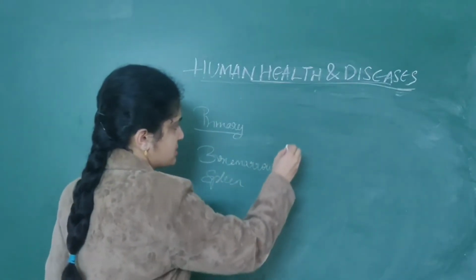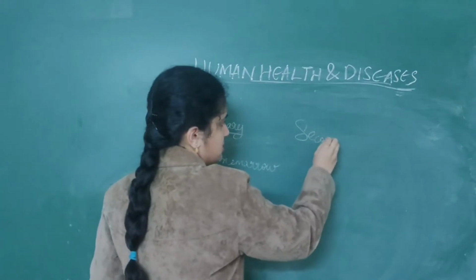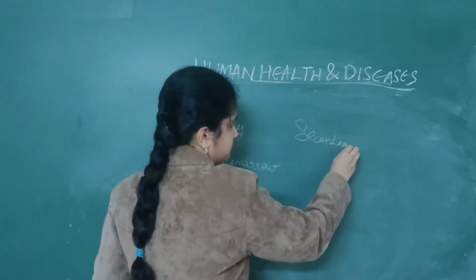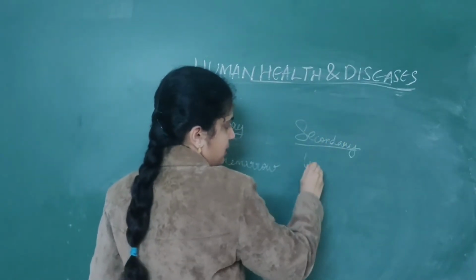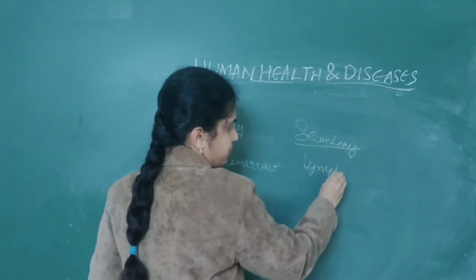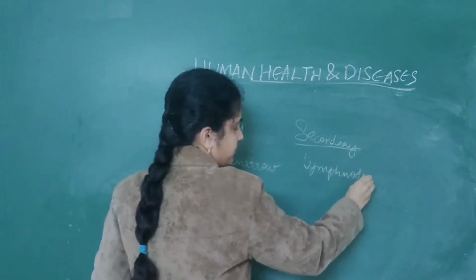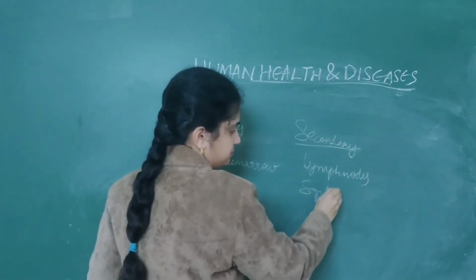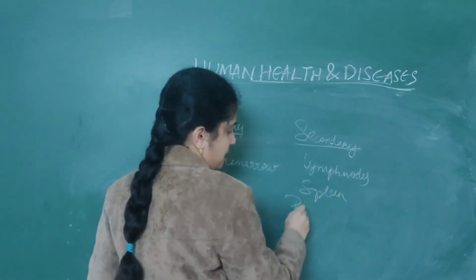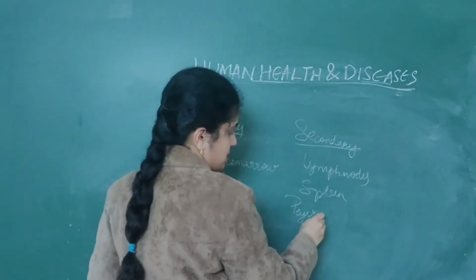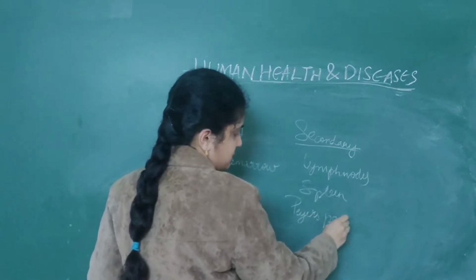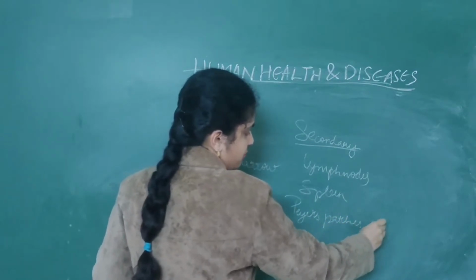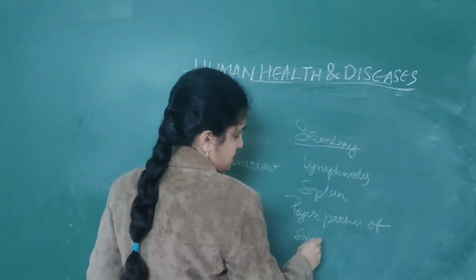Secondary lymphoid organs are lymph nodes, spleen, as well as Peyer's patches of the small intestine.